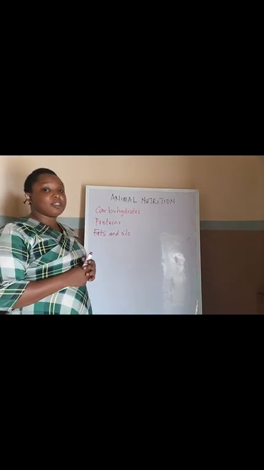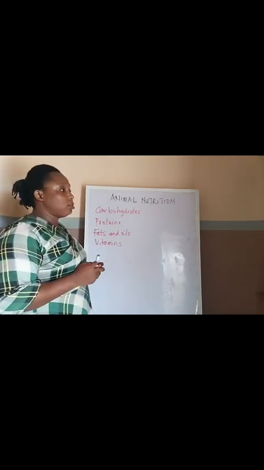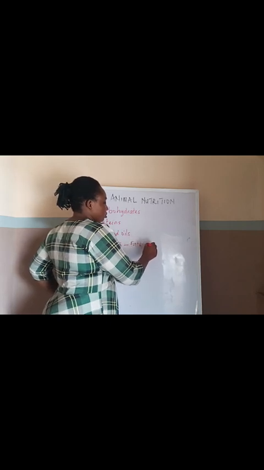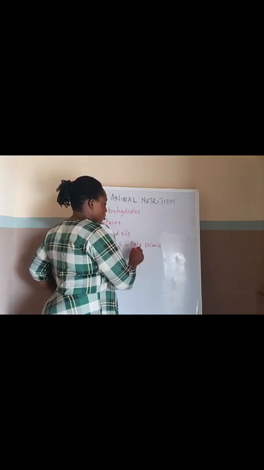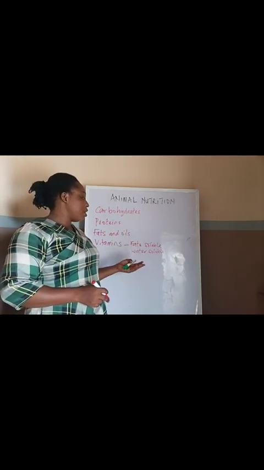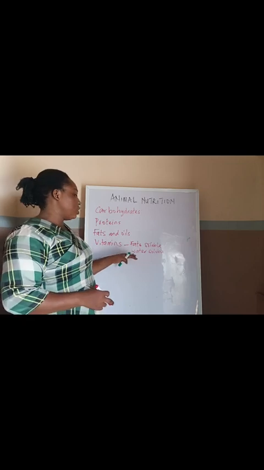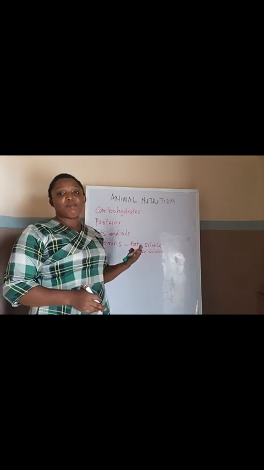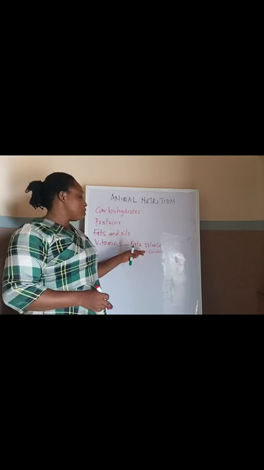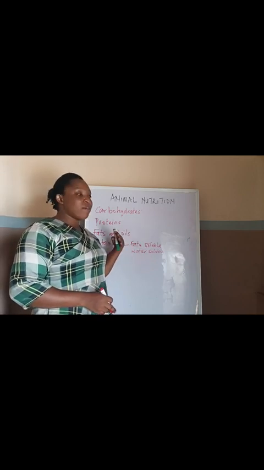So the next one we're going to be talking about is vitamins. Looking at vitamins, we have two types: the fat soluble and the water soluble. The fat soluble vitamins are vitamin A, vitamin C, vitamin D, vitamin E, and vitamin K, while the water soluble vitamins include the vitamin B complexes and folic acid. The fat soluble vitamins are soluble in fat, while the water soluble vitamins are soluble in water. Like I said, these vitamins are very good for the body.